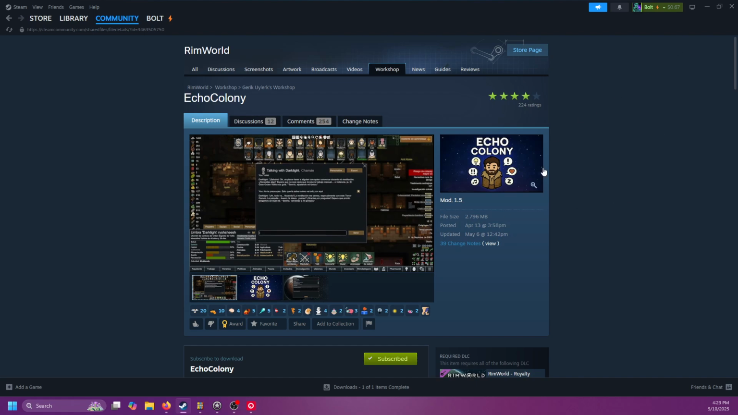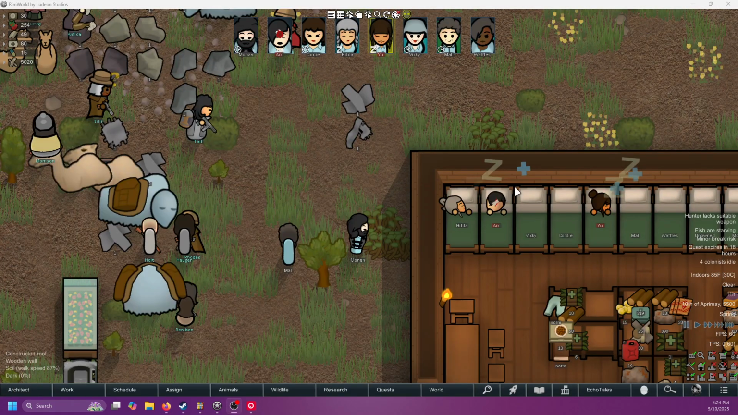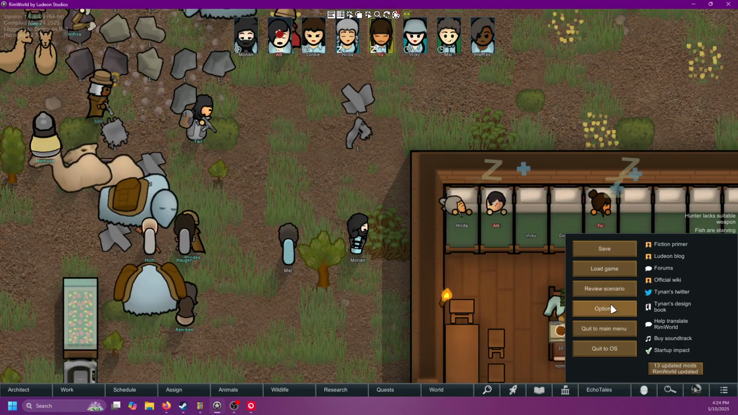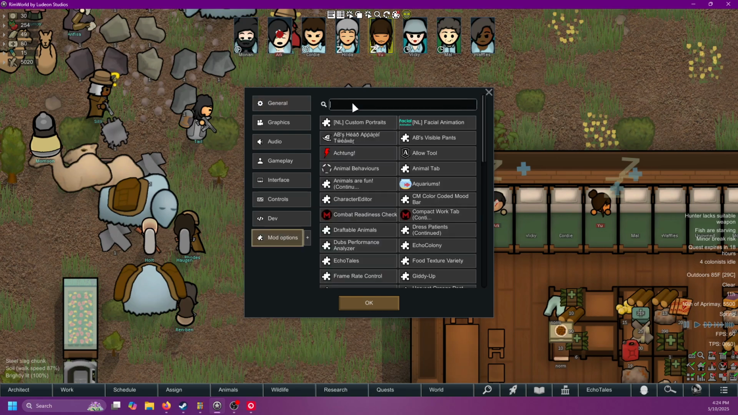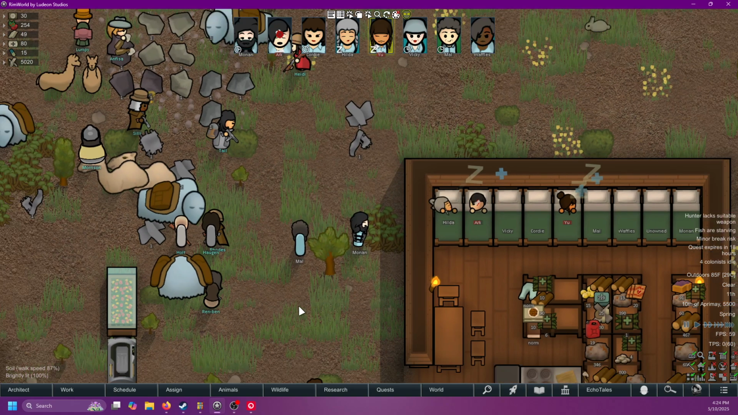So prerequisites here, of course, downloading the mod. We're going to go in to aistudio.com, google.com/API/API key. Create API key, just have that bad boy on standby. And when you launch the game here, you're going to go down to your options, go to mod options, type in Echo, go to EchoColony and EchoTales. In there, straight up in the middle, there's going to be a way to input your API key, and you're all good to go.